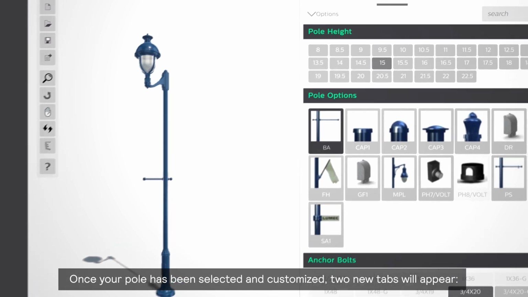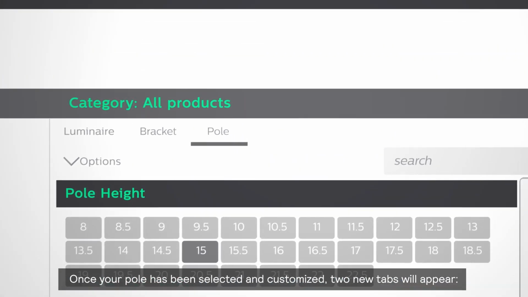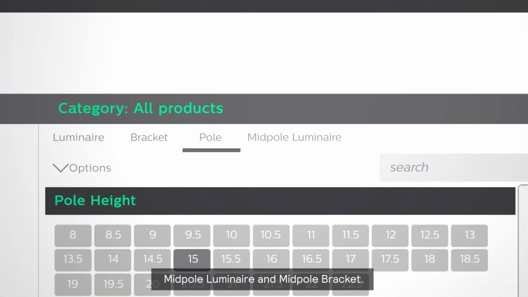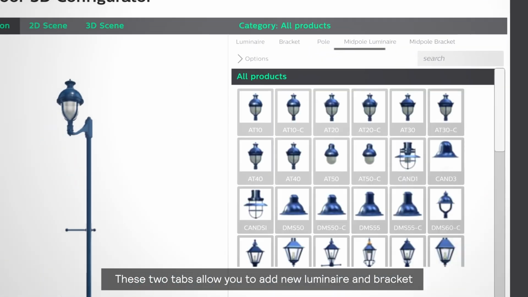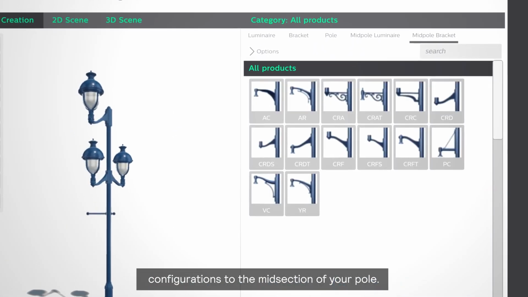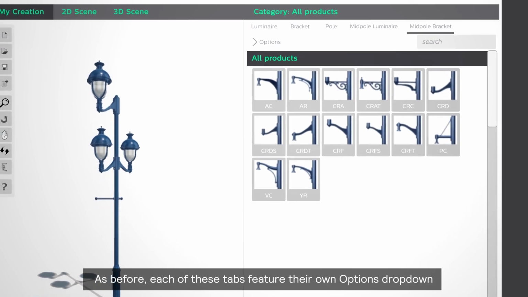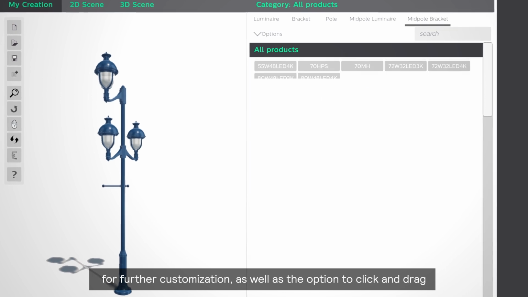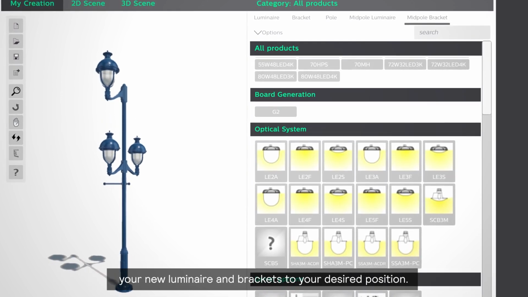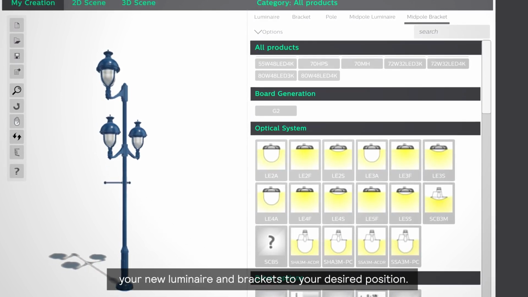Once your pole has been selected and customized, two new tabs will appear: Mid-Pole Luminaire and Mid-Pole Bracket. These two tabs will allow you to add new luminaire and bracket configurations to the midsection of your pole. As before, each of these tabs feature their own options drop-down for further customization, as well as the option to click and drag your new luminaire and brackets to your desired position.